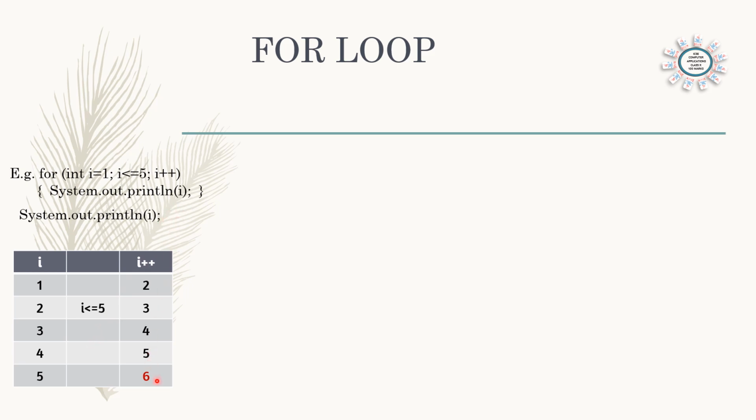So the last value of i is 6. It will not be printed. The loop will stop because the condition says printing till 5. But the last value of i has become 6. So if you give the printing outside the loop, then the last value of i will be printed. That means 6 will be printed. So like this the for loop will work.